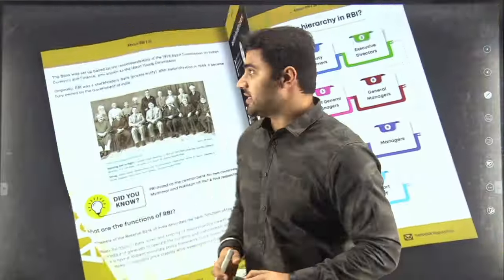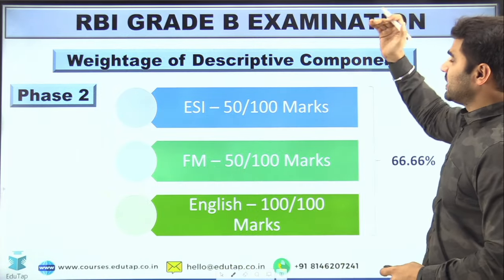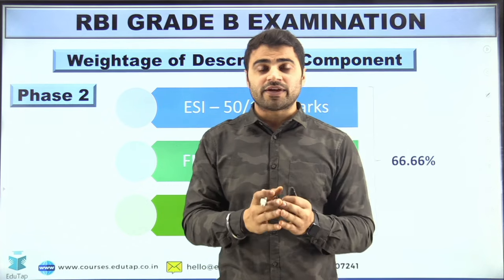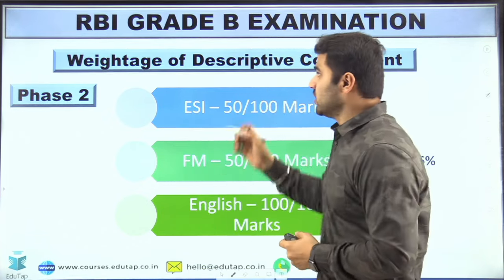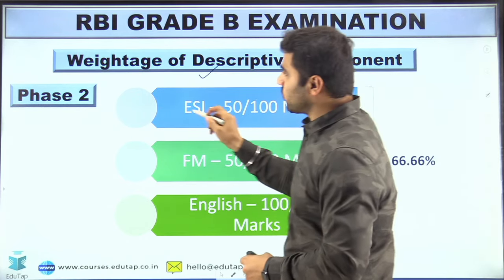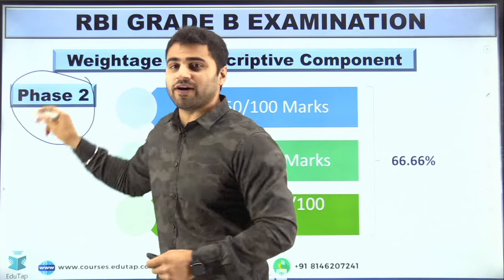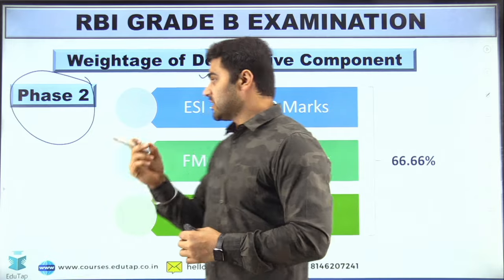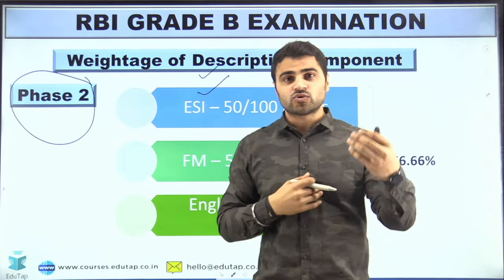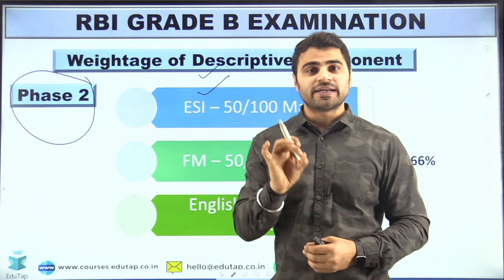Now, let's proceed, guys. If I talk about descriptive writing, first of all, you must know the importance of descriptive writing in the RBI Grade B examination. If I talk about the weightage of the descriptive component, you can see it is asked in phase 2 of the RBI Grade B examination. Here you can see the breakup. You know very well that in phase 2 there are three papers: ESI, FM and descriptive English.